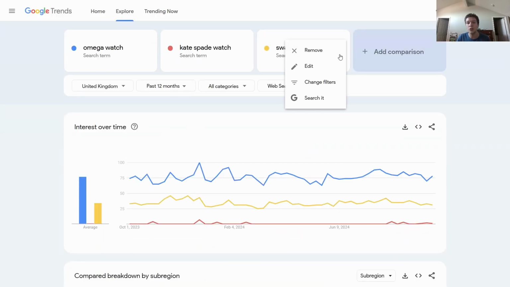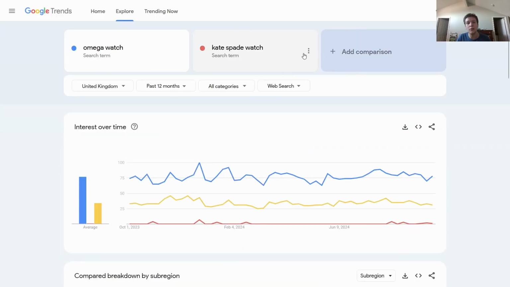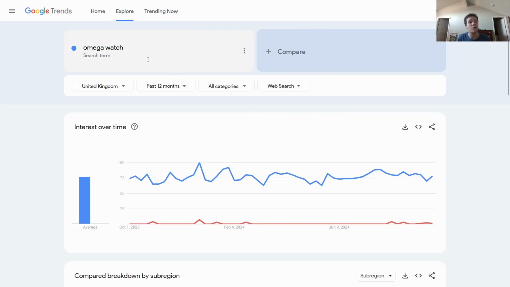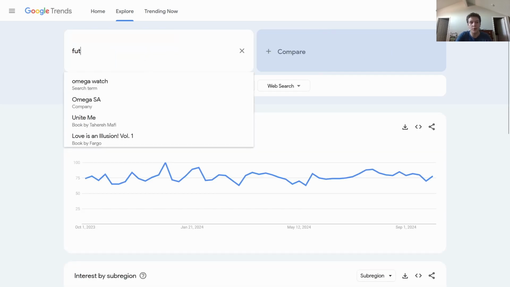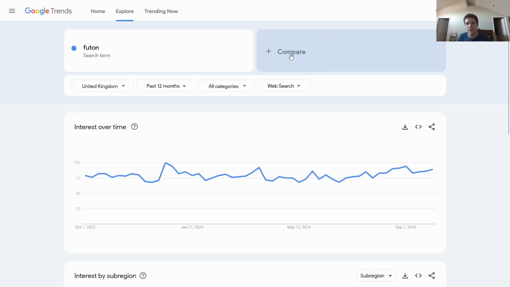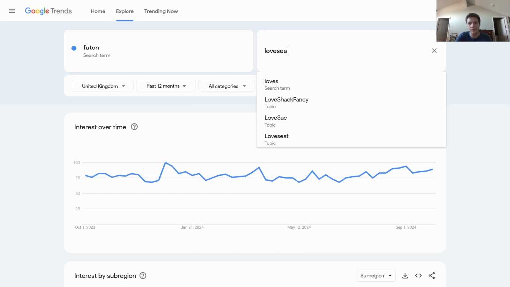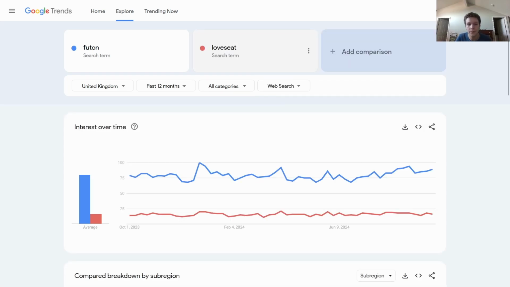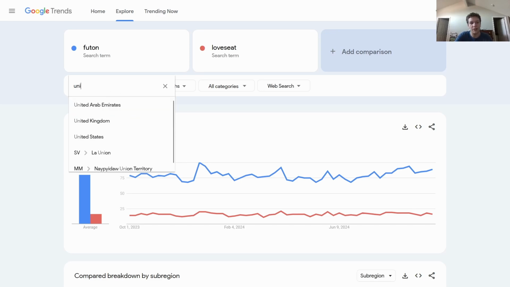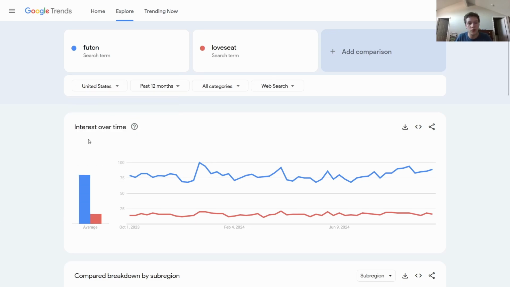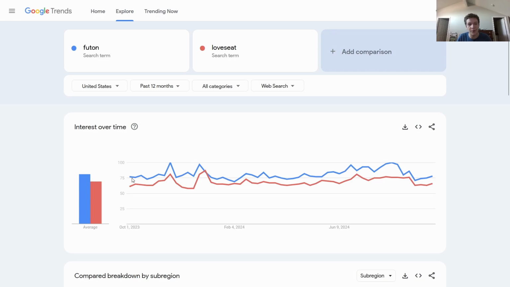And in fact, just to show you something, you don't need to do this with things that have a lot of SKUs. Let's say you just flip furniture. So you go futon, and then you do love seats. So now you see that futons are way more popular being searched for than love seats. I actually don't know if love seat is just a US term. Let's look at the difference here in the US. Okay, they're a little closer here.